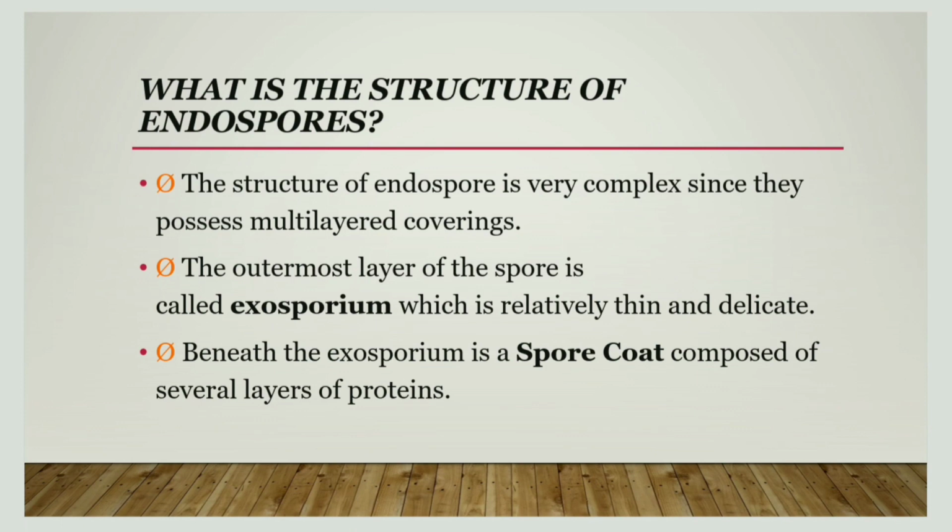Now let us discuss the structure of endospores. The structure of an endospore is very complex since it has a multi-layered covering. The outermost layer is called the exosporium, and this layer is relatively thin and delicate. Beneath the exosporium is the spore coat, which is composed of several layers of proteins.